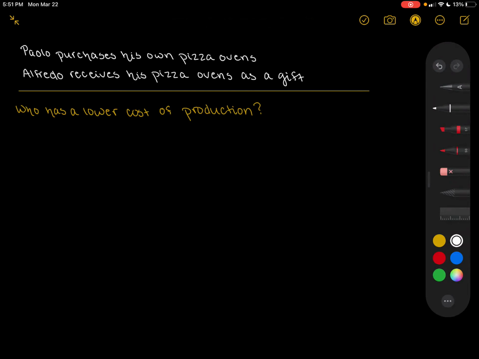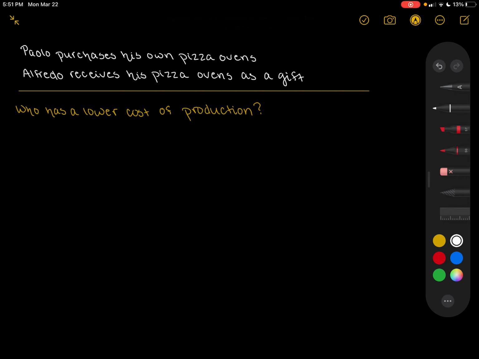Here we're looking at an example of firms, essentially, and how people operate them and costs of production. We're given the information about two brothers, Paolo and Alfredo. Keep in mind that Paolo and Alfredo own their own pizza restaurants. So Paolo purchases his own pizza ovens. Alfredo, however, receives his pizza ovens as a gift.